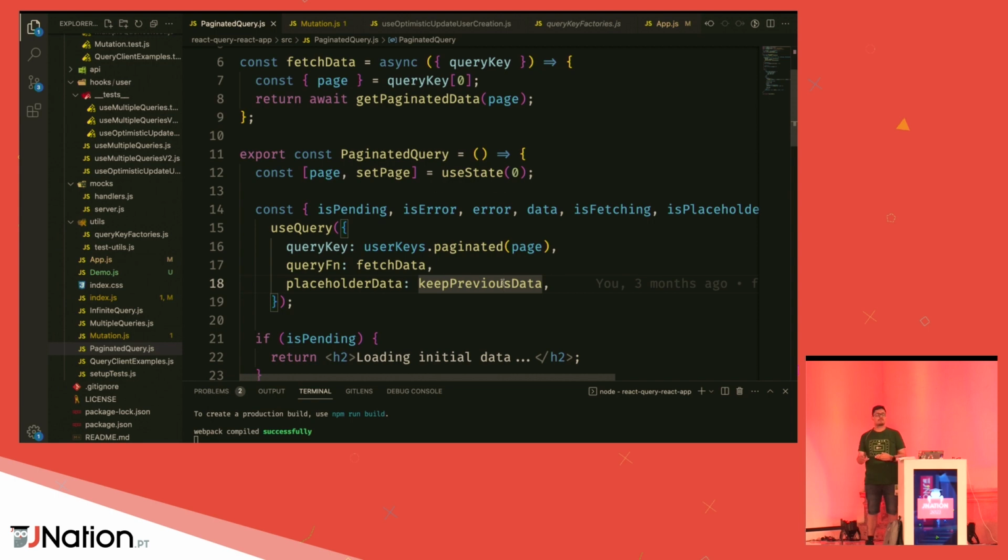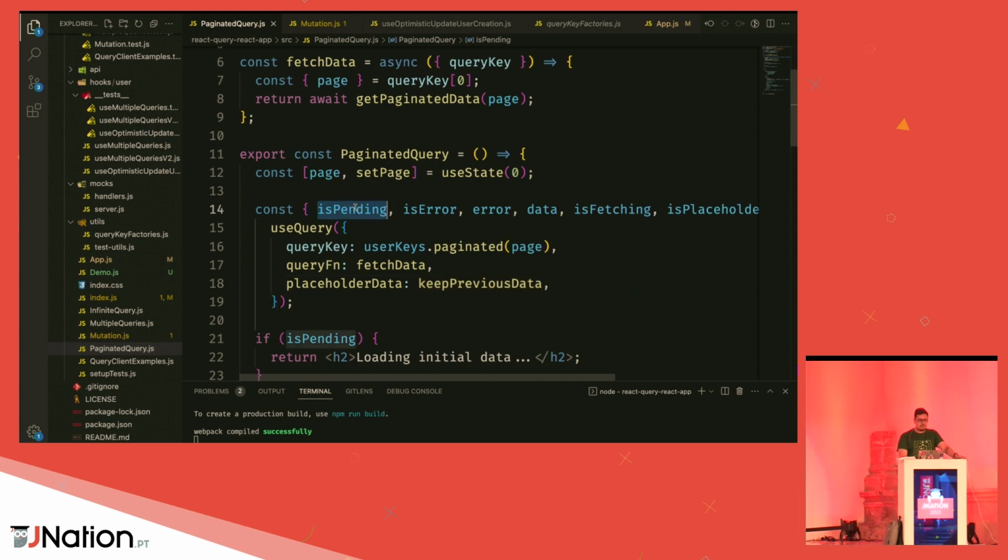So what would traditionally happen is you would end up with an empty page because there was no data. This function is there to tell React Query, hey, once your query key changes, I want you to keep the last instance of this data before we get the new one. So this is pretty much just a way of, we are still seeing the last page data whilst we still don't have the data for the next one. And that's pretty much the traditional way of doing this.